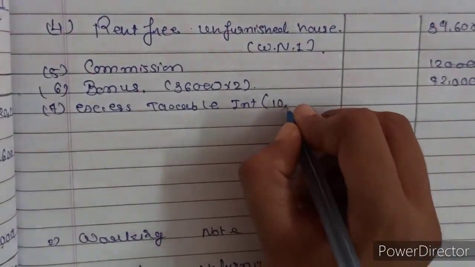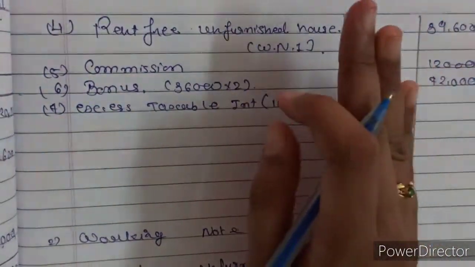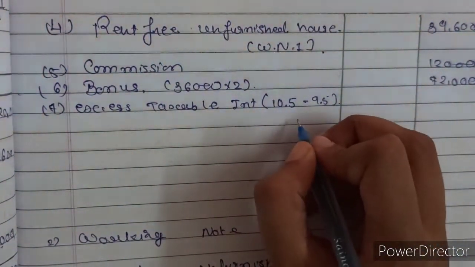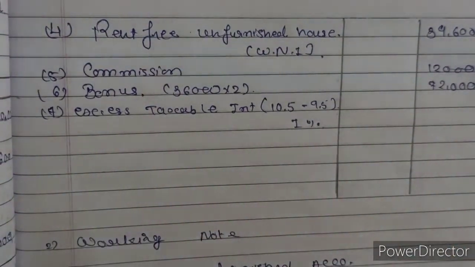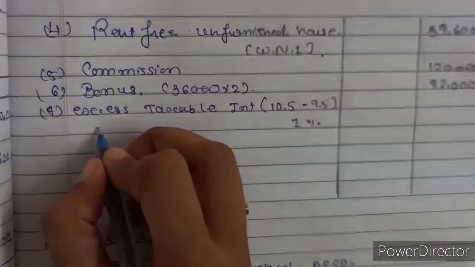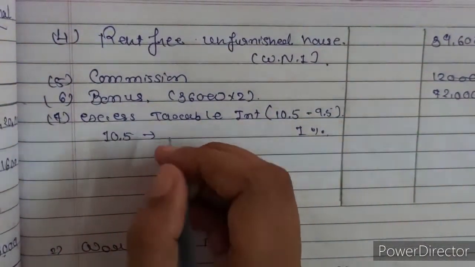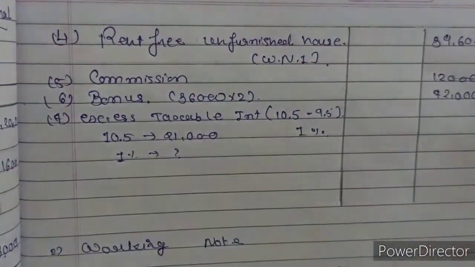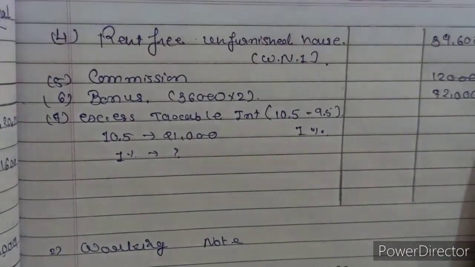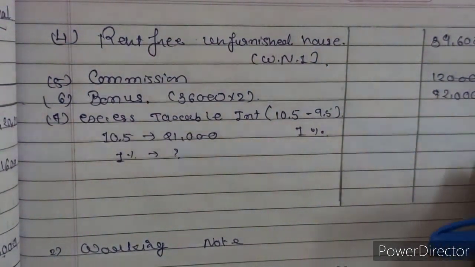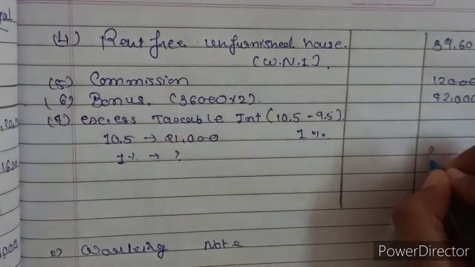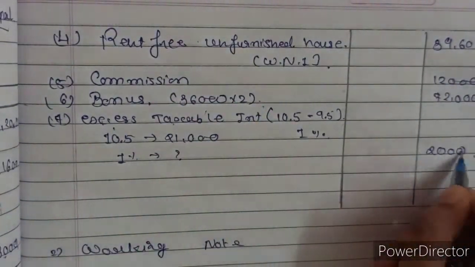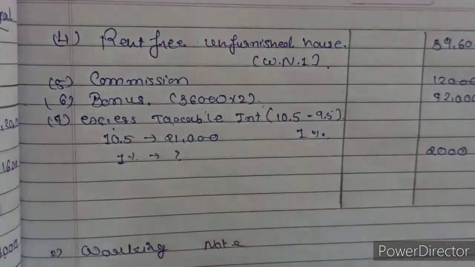He is receiving 10.5%. We have tax free up to 9.5. So 10.5 minus 9.5, it will come 1%. So for the 10.5% interest is 21,000. So for the 1% interest it will be 21,000 divided by 10.5. It will come 2,000. So excess taxable interest is 2,000 under the recognized provident fund.